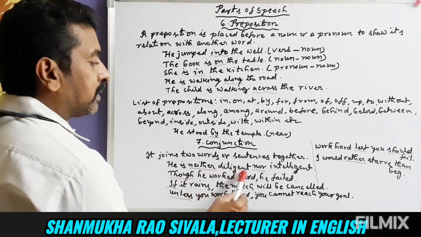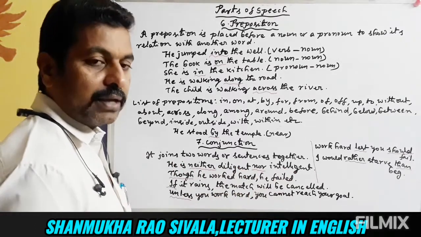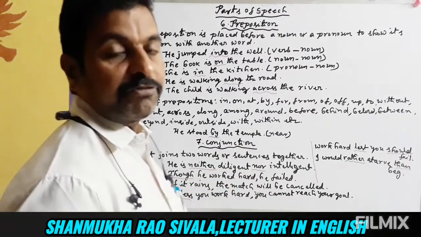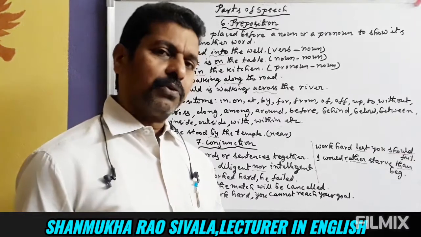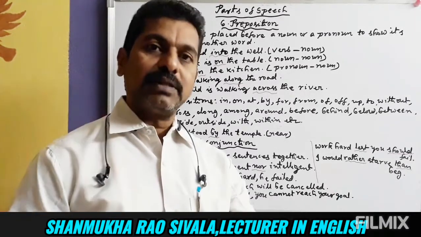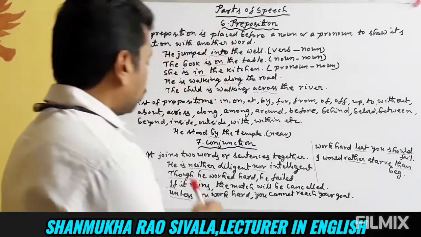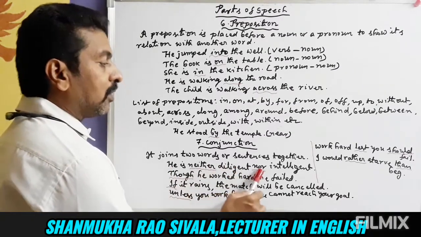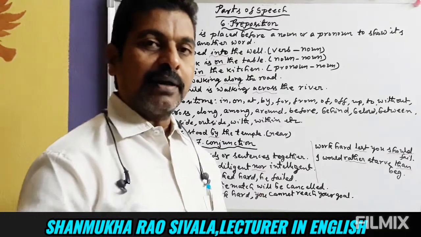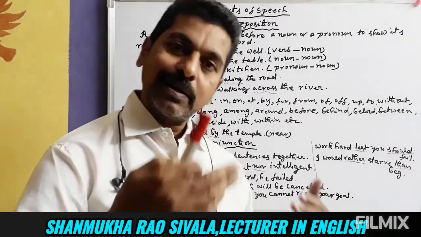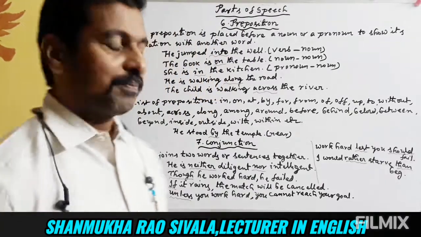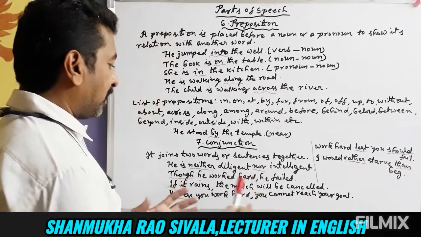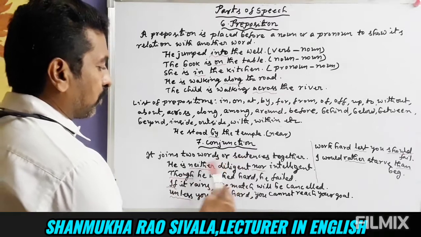He is neither diligent nor intelligent. Diligent is a beautiful word for hard working. Everybody knows hard working, but if we use diligent, it looks beautiful. Neither nor gives a negative meaning. He is neither hard working nor intelligent. He is not hard working, he is not intelligent. That is the meaning of that sentence. So neither nor is a conjunction, connecting two words together.